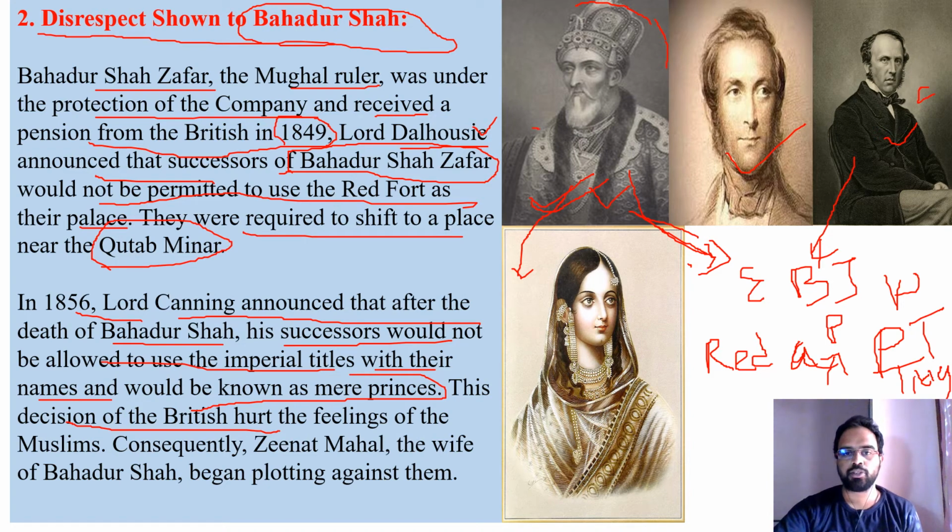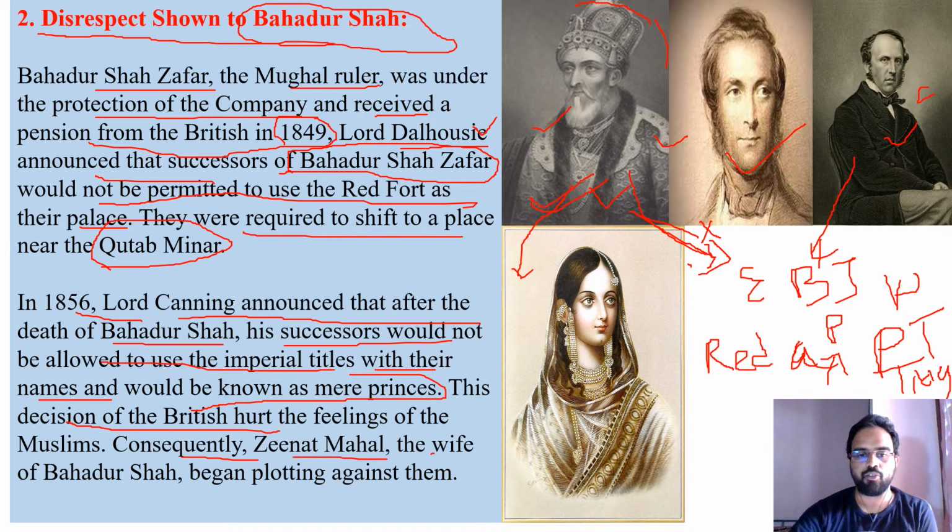They made Bahadur Shah a pensioner, asked them to vacate the Red Fort, asked them to stop using their titles. These all were a kind of insult to the Mughal rulers and even the Muslims. So all the Muslims in the country felt that it was a big disrespect to them from the British, and they were also unhappy and angry with the decisions of the British or the East India Company.